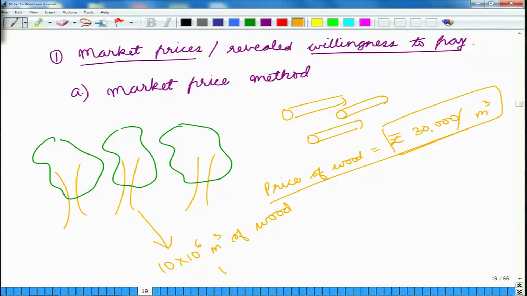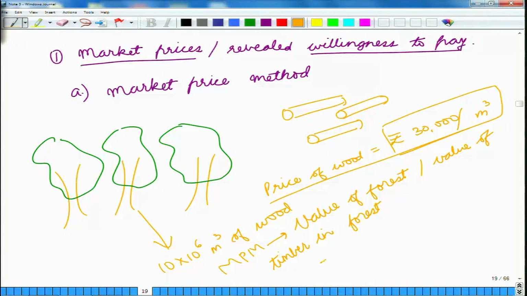then the market price method would put the value of timber in the forest as 30,000 into 10 million.